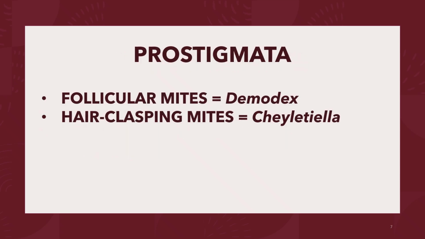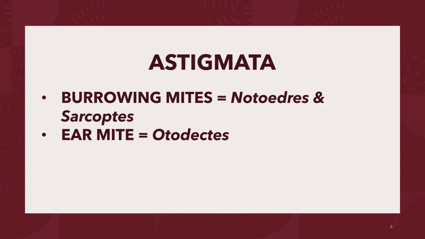The Prostigmata contains the follicular mites, specifically the genus Demodex, and the several hair-clasping mites, specifically the genus Cheyletiella. The Astigmata contains many parasitic forms, so this includes the burrowing mites. Under this, we have the Notoedres and the Sarcoptes, and the ear mite or the Otodectes.